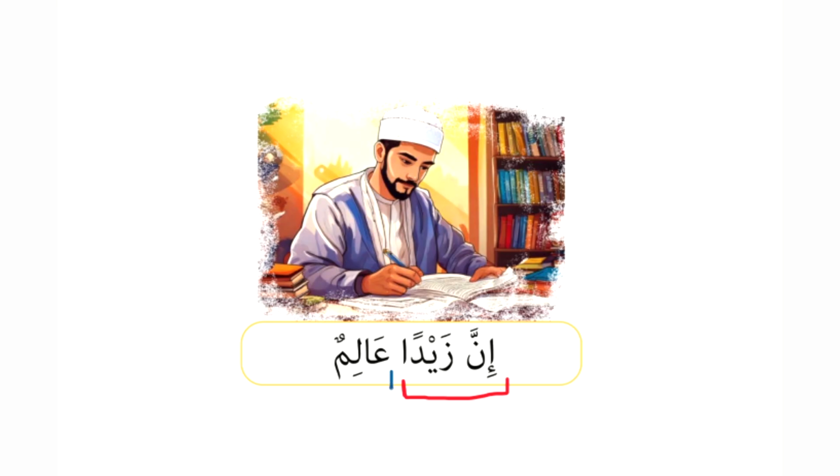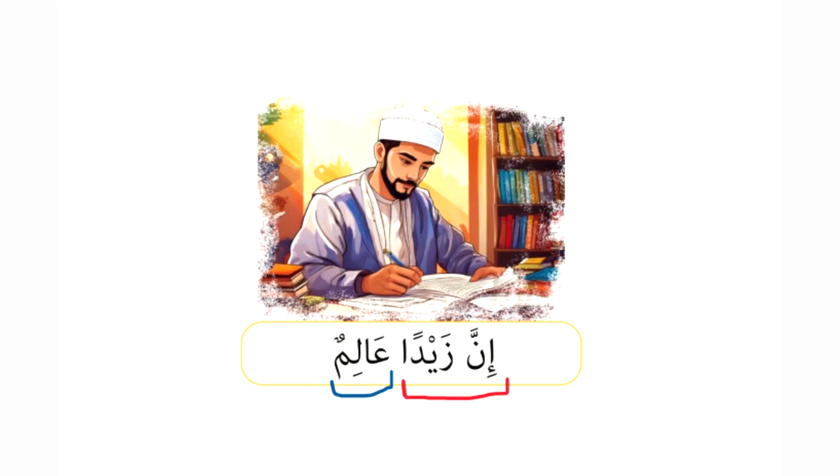And we see that what follows is alimun. It's an indefinite noun in the state of rafa, so it's marfu', and it comes after the mubtada. So we're building on this basic general principle that we've learned about the khabar in our previous lesson. It's a noun, it's indefinite, it's in the state of rafa, it's marfu', and it comes after the mubtada.